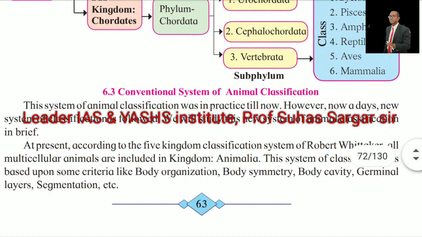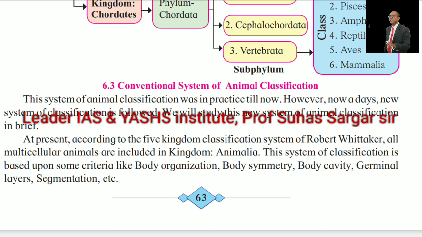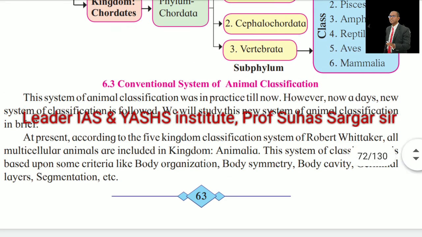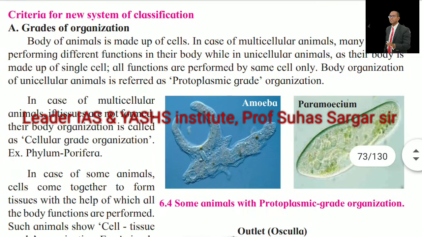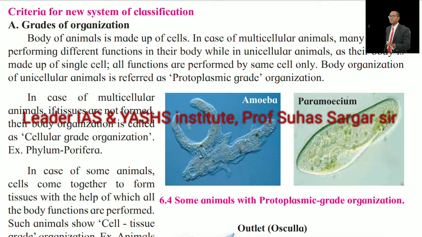This system of animal classification was in practice till now. However, nowadays the new system of classification is followed. We will study the new system of animal classification in brief. At present, according to the five kingdom classification system of Robert Whittaker, all multicellular animals are included in kingdom Animalia. This system of classification is based upon the same criteria like body organization, body symmetry, body cavity, germinal layers, segmentation, etc.